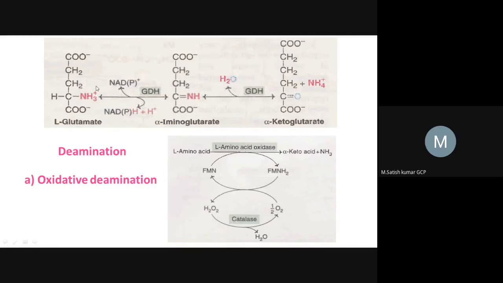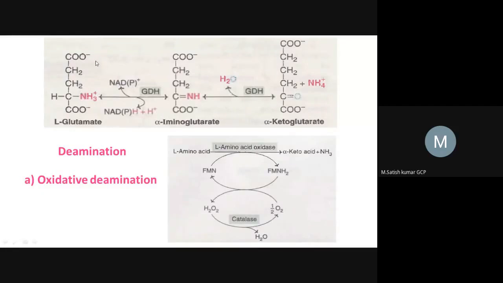Okay, so here the amine group gets removed from this compound, finally forming alpha ketoglutarate. And here L-glutamate is also called the collection center for amino acids. Why? Because glutamate is formed by accepting the amines from the amino acid pool.